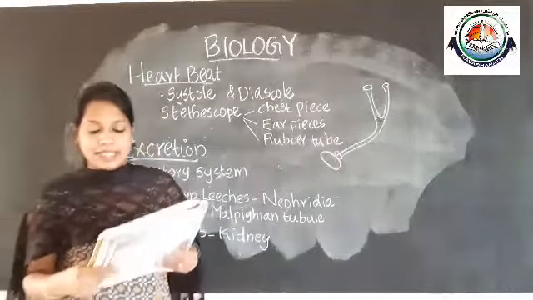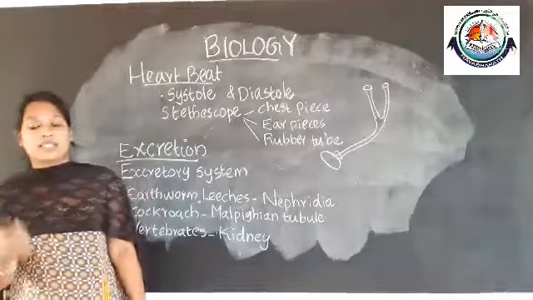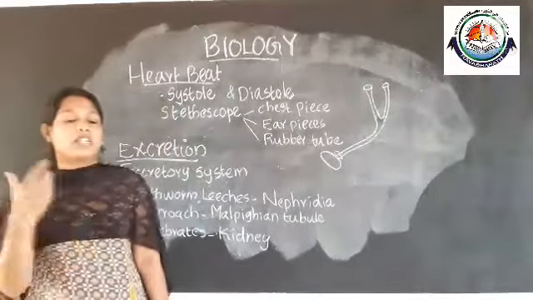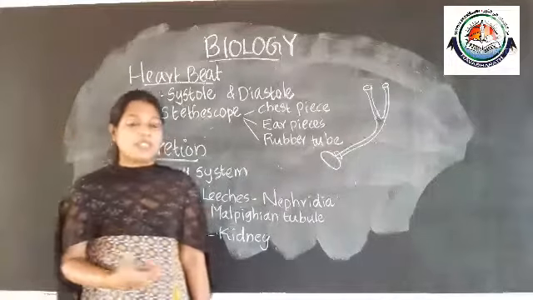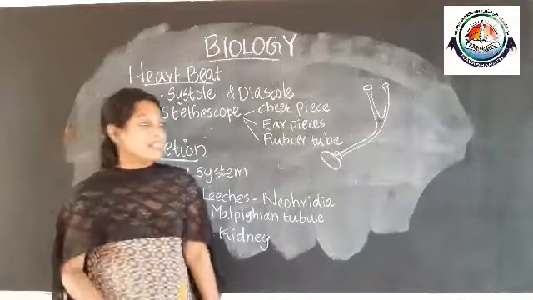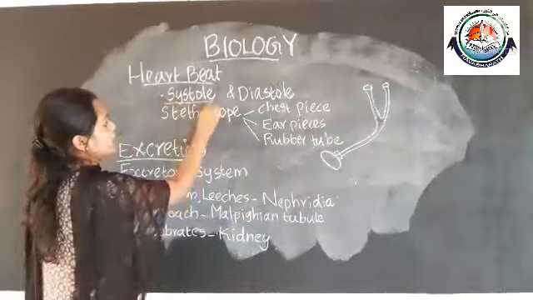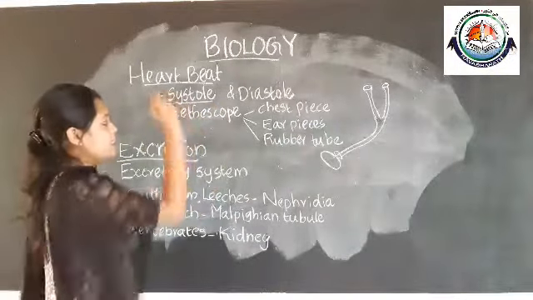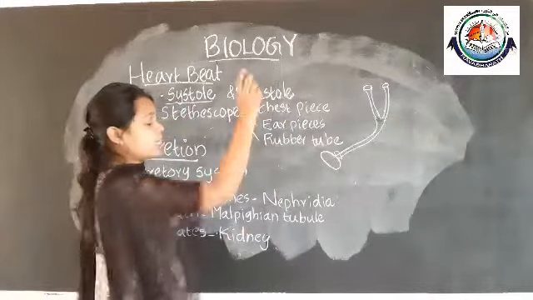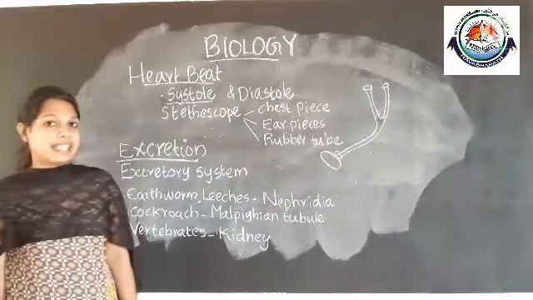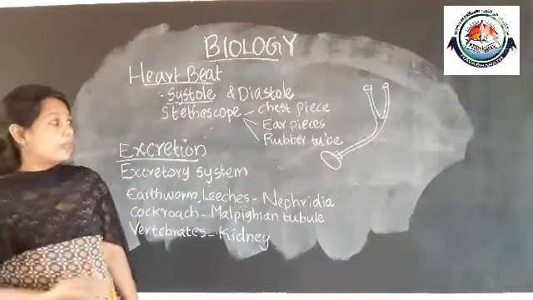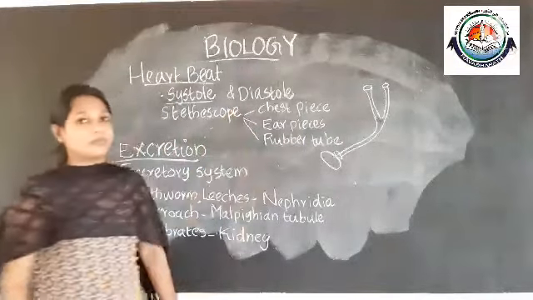So these muscles help the contraction phase of the heart chambers. The contraction phase of the chambers due to these muscles is termed systole, and the relaxation phase of the heart muscles is termed diastole.